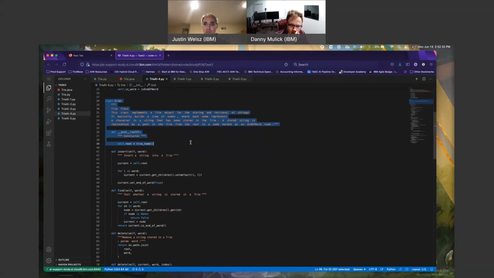Constructor, self.root is TrieNode. That makes sense. Insert a string into the trie. For character in word, set default. For each child, for L in word, add a node to the current's children.